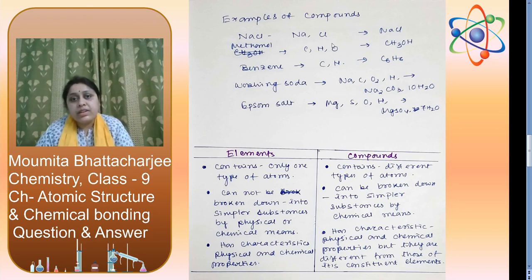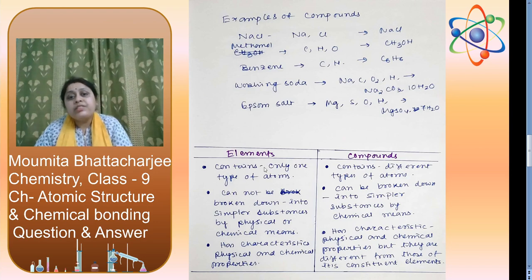Examples of some compounds are given. We can see NaCl. NaCl is table salt. The elements present in sodium chloride are sodium and chlorine. For methanol, CH3OH is the formula. The elements are carbon, hydrogen, oxygen. For benzene, we have carbon and hydrogen. For washing soda, we have sodium, carbon, oxygen, hydrogen. For Epsom salt, magnesium, sulfur, oxygen, hydrogen. These are the elements present in these salts.